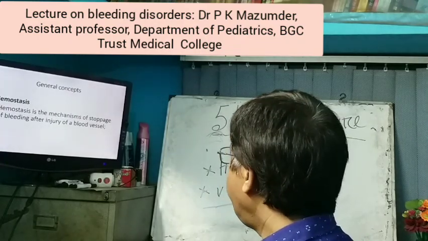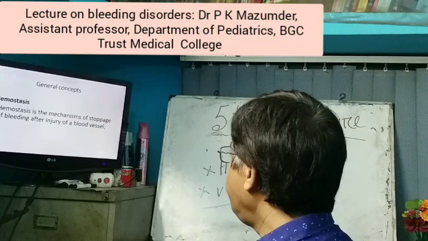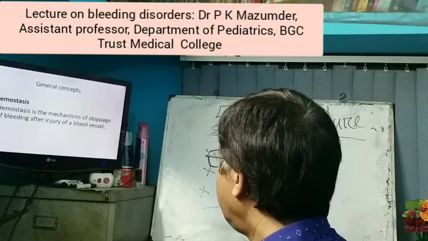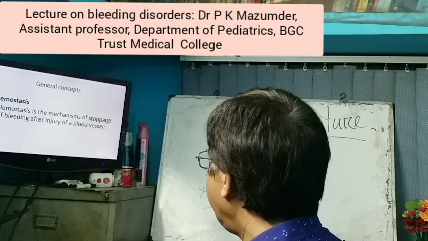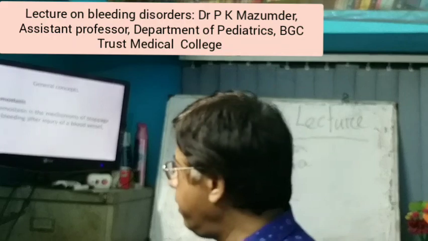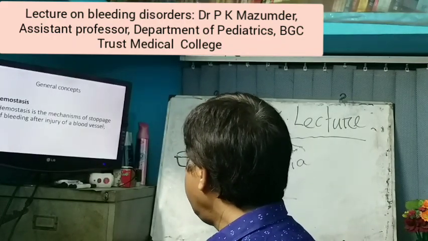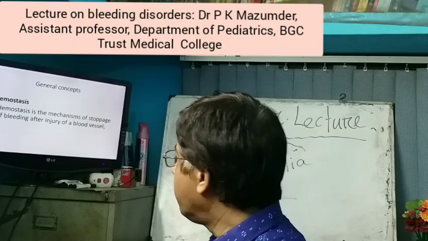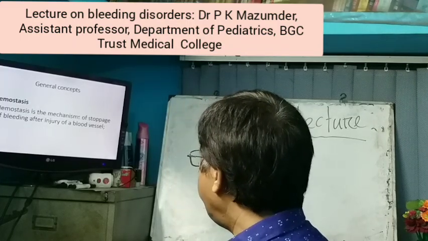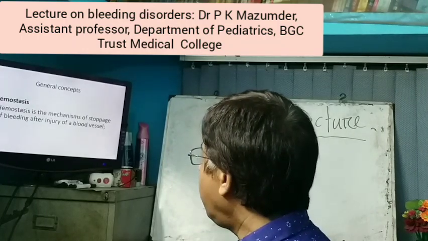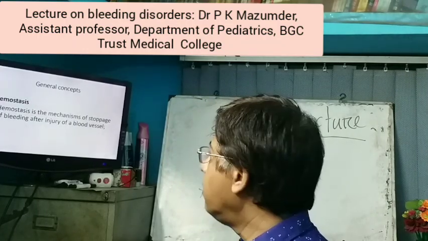Hemostasis is the mechanism of stoppage of bleeding after injury of a blood vessel. When there is injury of the blood vessels or any trauma or any injury, bleeding occurs from the body. So, it is the mechanism of stoppage of this bleeding. This is called hemostasis.